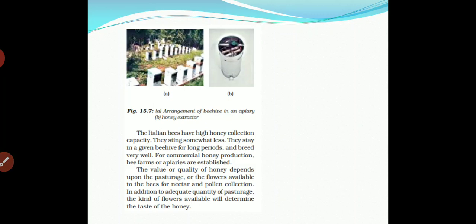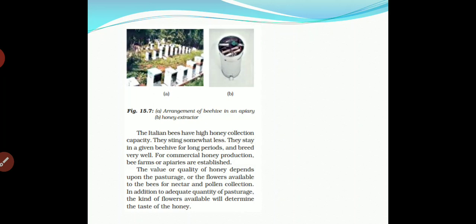Here you can see the arrangement of a beehive in the apiary and the honey extraction. Okay, both you can see easily. The Italian bees have a high honey collection capacity. They sting somewhat less. They stay in the given beehives for a long period, and breed very well. They can easily breed.